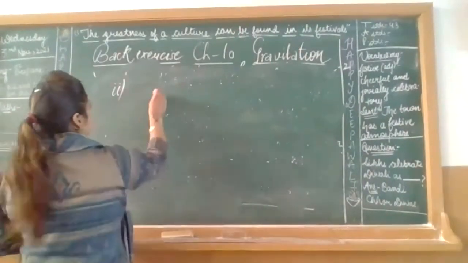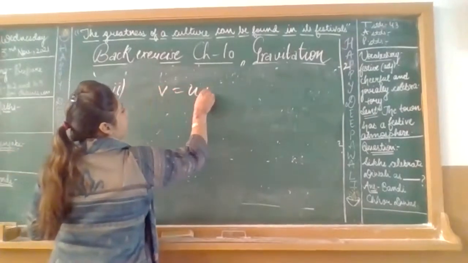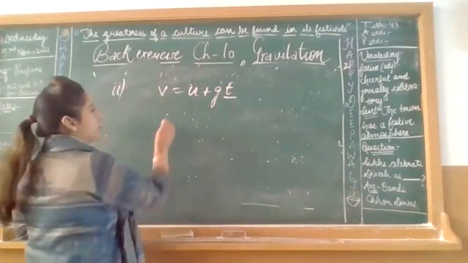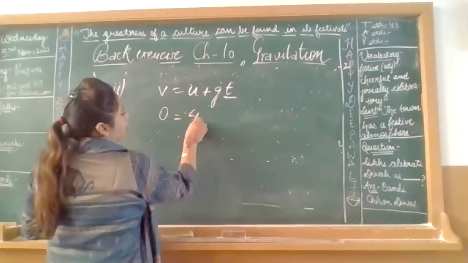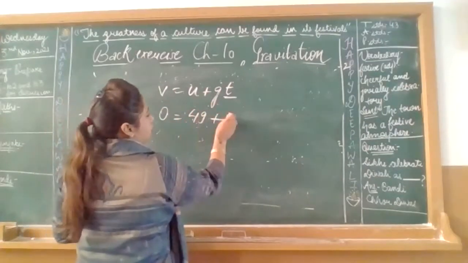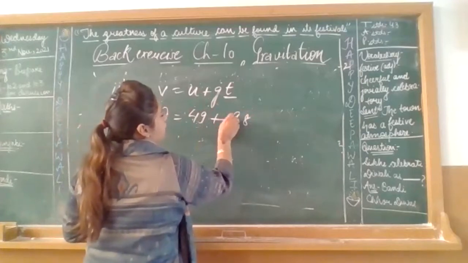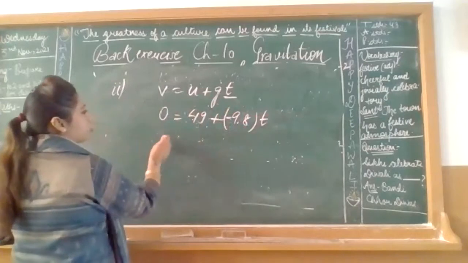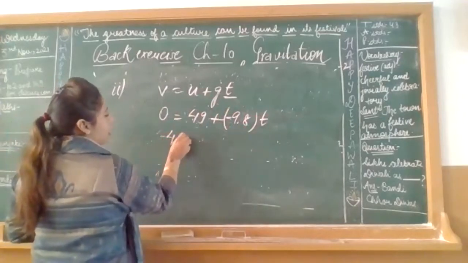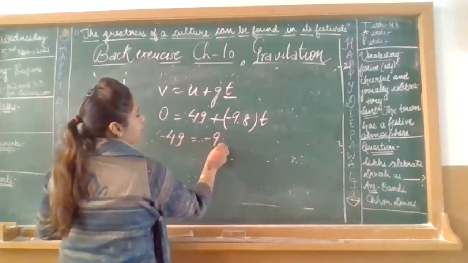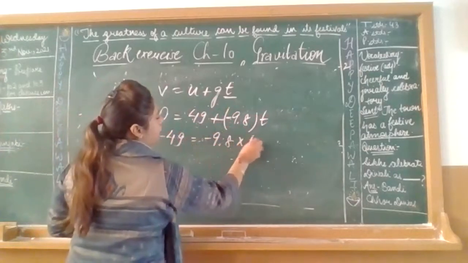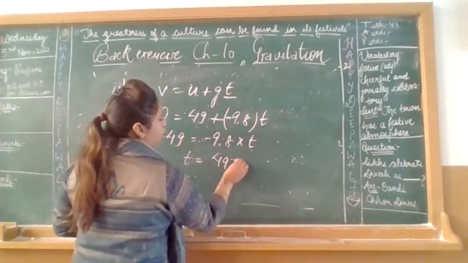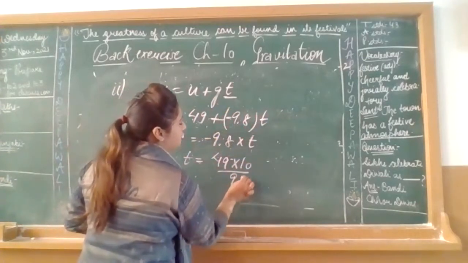Second part, v is equal to u plus gt. I need to calculate the value of t. 0 is equal to 49 plus minus 9.8 into t. So it must be minus 49 is equal to minus 9.8 into t. t will be equal to 49 into 10 divided by 98.